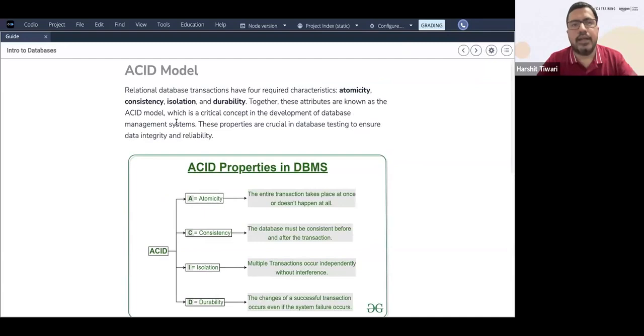Let's move forward. ACID model and ACID properties. For a relational database, ACID properties are very, very important. What is ACID? It's an acronym: atomicity, consistency, isolation, and durability. These are the four important points that make up the ACID model. What are these?